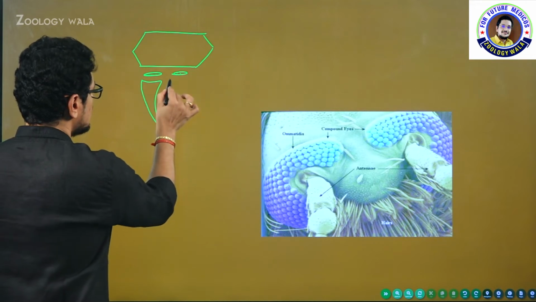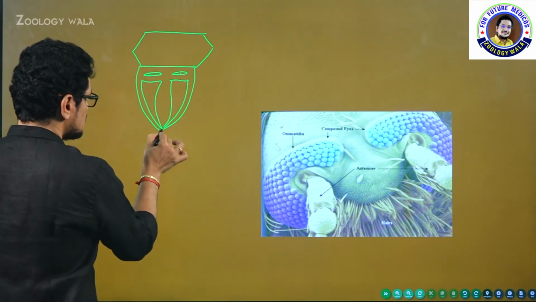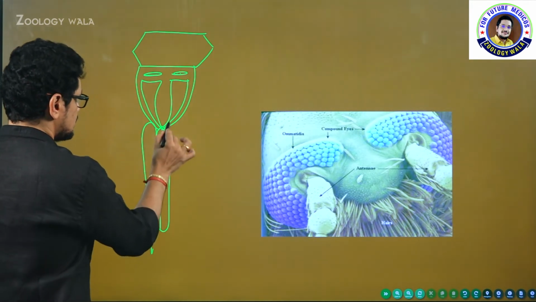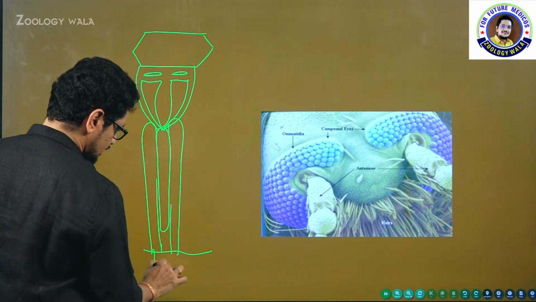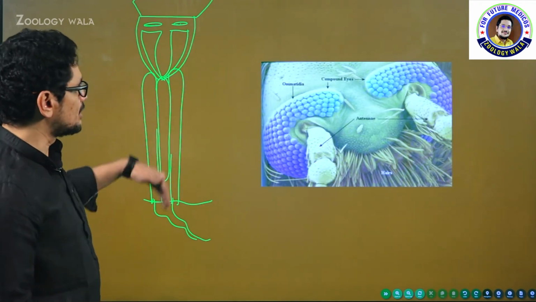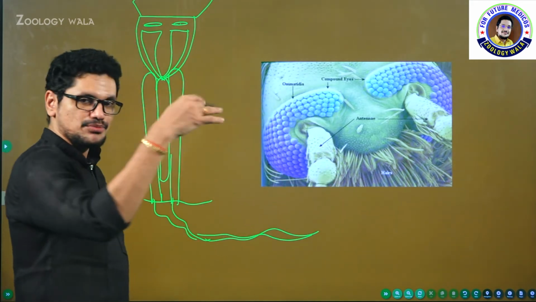This is just a diagrammatic representation of one ommatidium. These are all the central structures. This is called the rhabdome. I think it becomes too heavy for you if I explain everything. And this is one ommatidium. Okay, these are the nerves which enter into the brain portion.